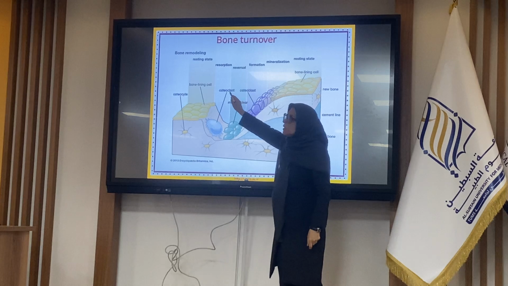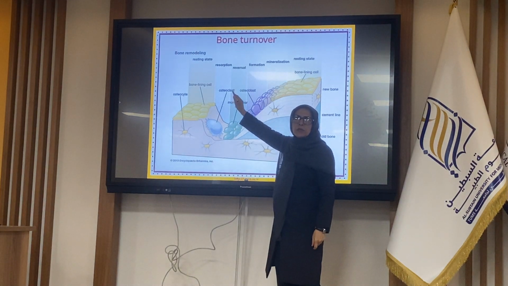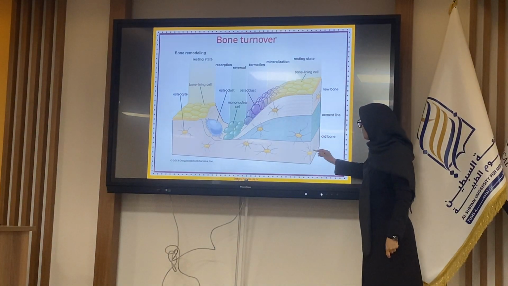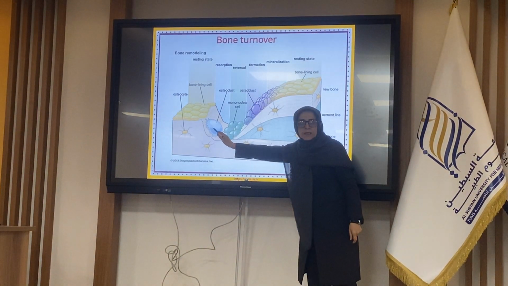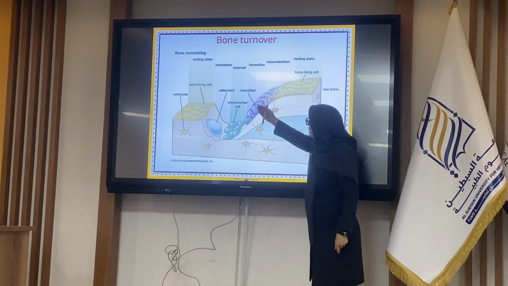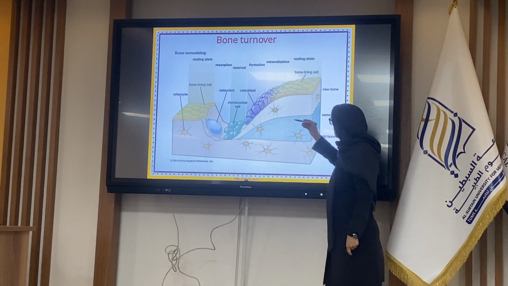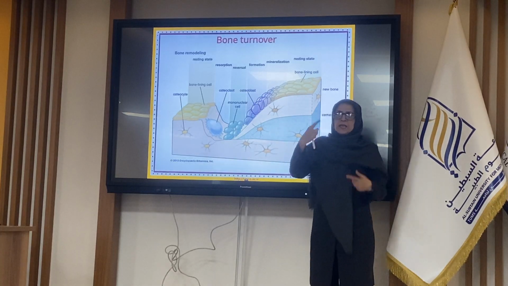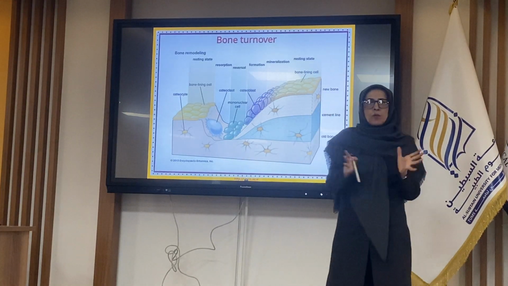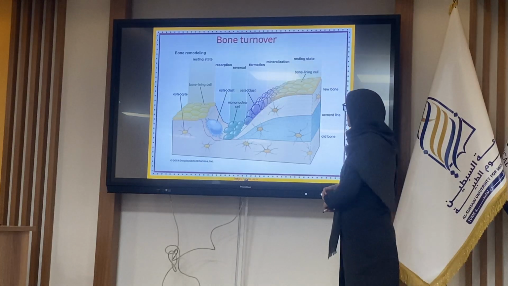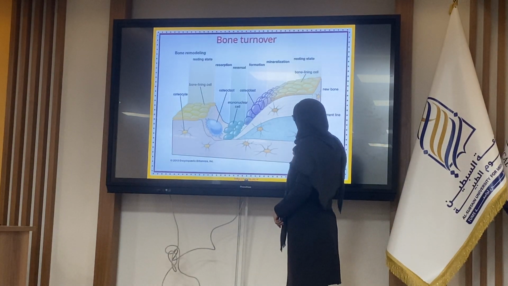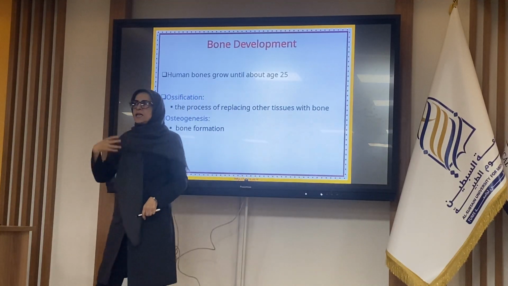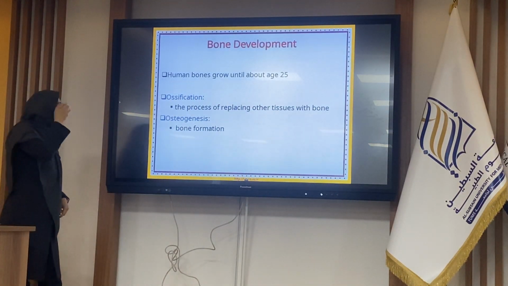Synthesis of the bone, removing of the bone. The osteoclast removes the old bone, digests them and removes them, and on the other hand, the osteoblast produces new bone, new cells, new bones, and gradually all of the bones renew in our life. Also some factors such as diet and exercise can help this renewing.